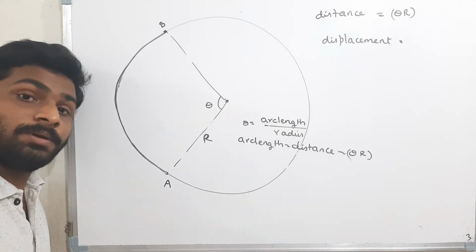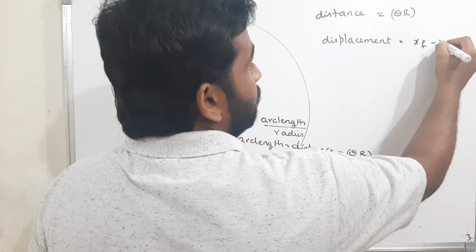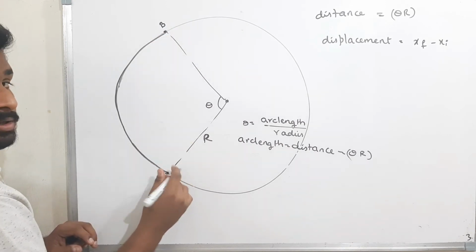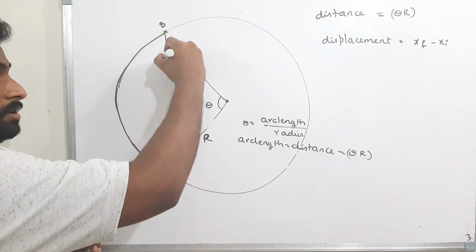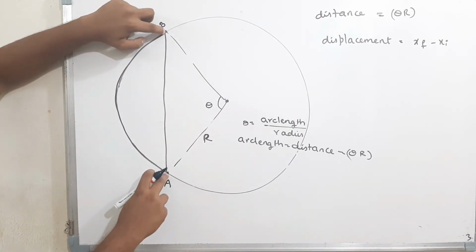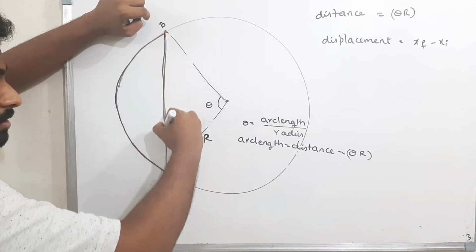How to find the displacement? Displacement is the shortest path between the initial and the final points. That means, if this is the final point and this is the initial point, what is the shortest path? Simply the line joining it. If I draw a straight line, then the length of this straight line is nothing but the displacement. How can I find this length?